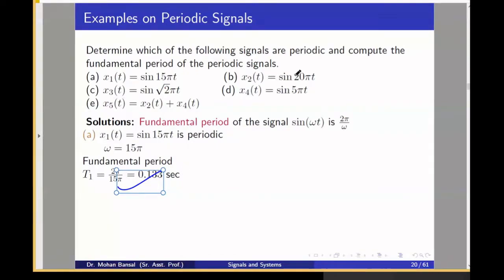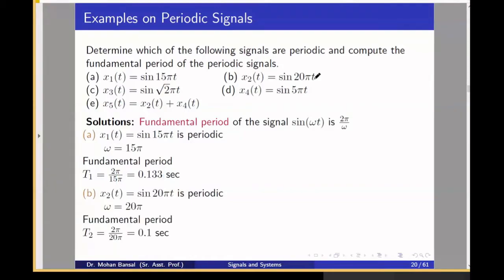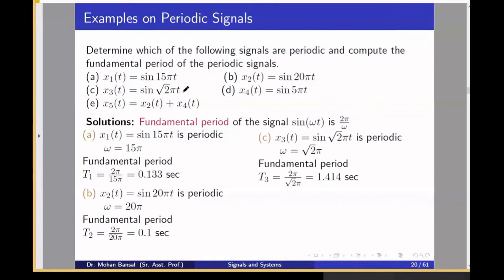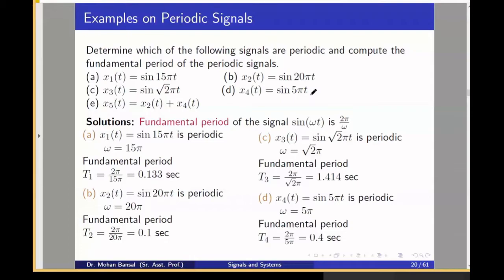Similarly, the fundamental period of x2(t) will become 2 pi divided by 20 pi. Very easy. For x3(t), we will get 2 pi divided by root 2 pi as the fundamental period. For x4(t), we will get 2 pi divided by 5 pi. Is it correct? Now come to the sum of periodic signals. All these signals are periodic. If instead of sin 5 pi t we write sin 5t, it is also periodic. The fundamental period will be 2 pi divided by 5.